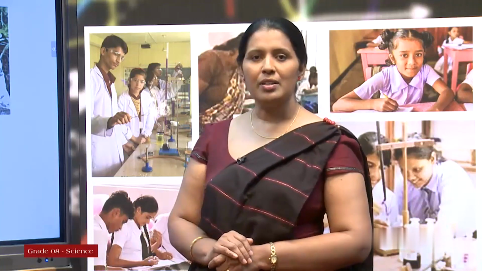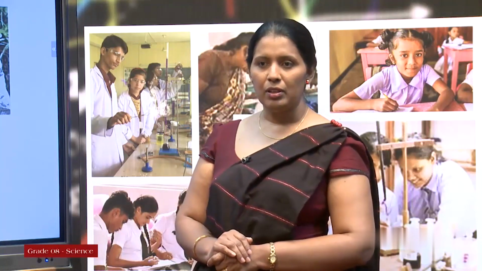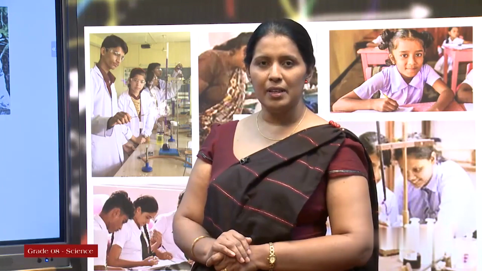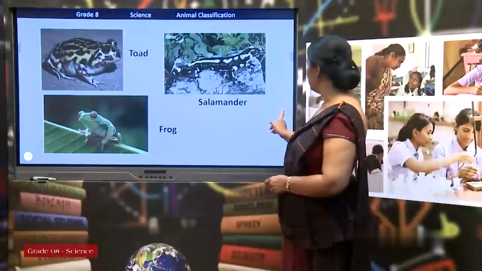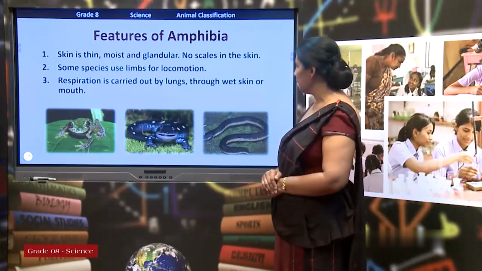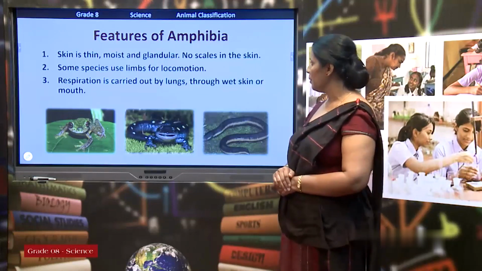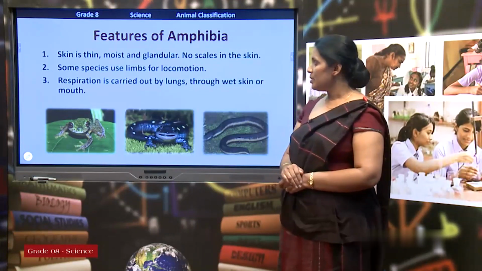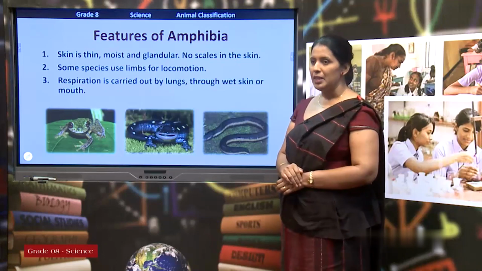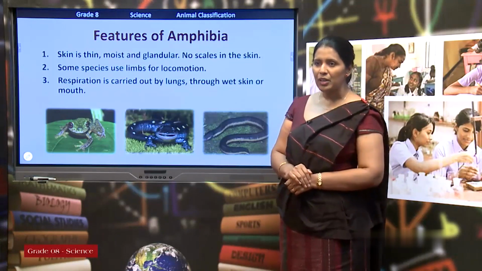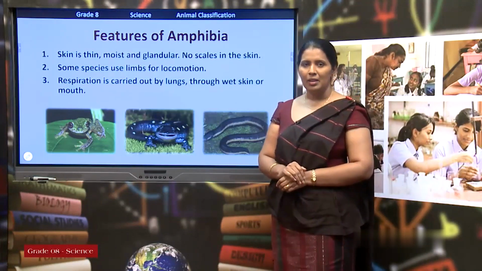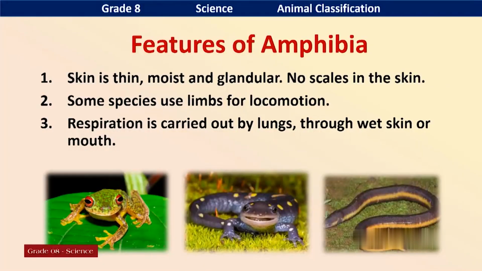Yes, what are the other features of animals in amphibia? Their skin is thin. It is glandular. These glands always produce mucus. They use their skin for breathing.